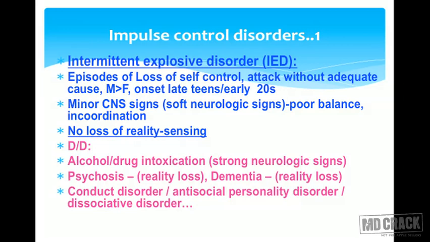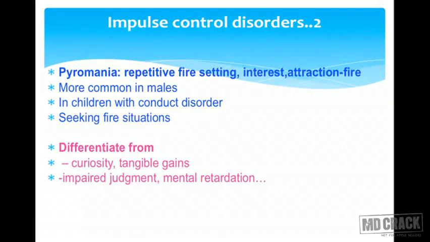The differential diagnosis includes alcoholism and drug intoxication, where you might get strong neurologic signs, patients with psychosis, where there is loss of reality, patients with dementia, in which reality loss may be present in the later phases, and conduct disorder, antisocial personality disorder, and dissociative disorders. These are some other differential diagnoses.